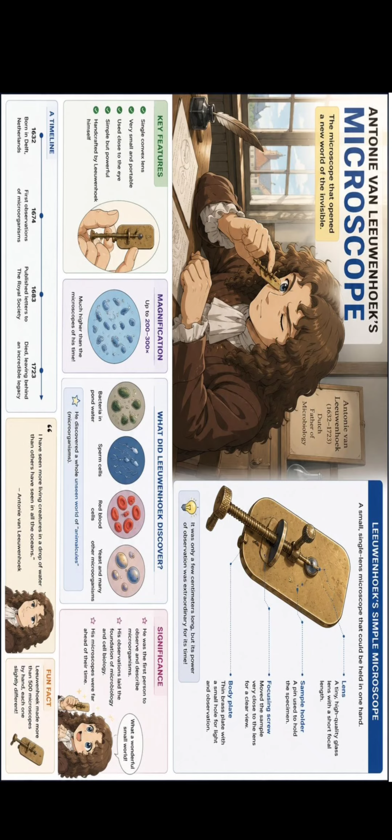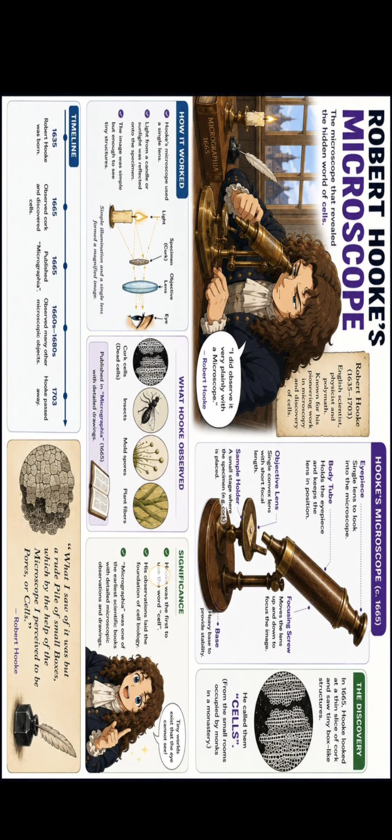And magnification, he got a magnification of around 200 to 300 times, which was way ahead of his time. Next, Robert Hooke's microscope. Although Robert Hooke worked before Leeuwenhoek, I have kept Leeuwenhoek's first because the device was very simple. Robert Hooke's had 2 lenses, eyepiece and objective lenses. Magnification was better. The best thing is what he observed, he drew it and recorded it.